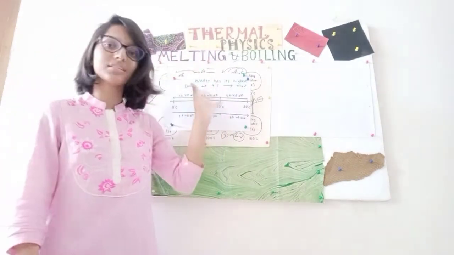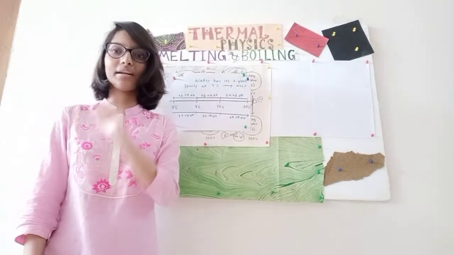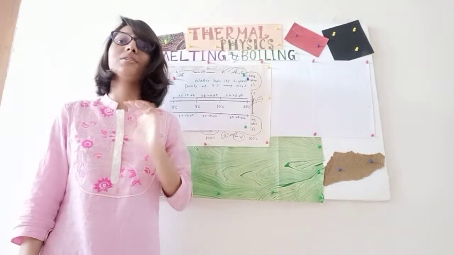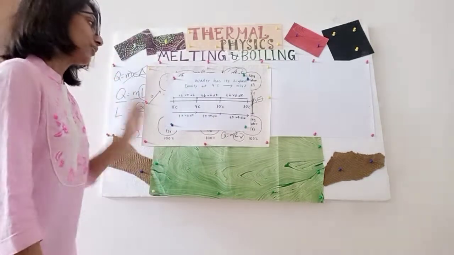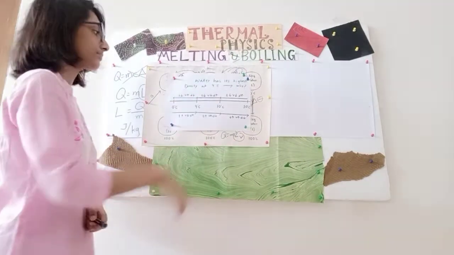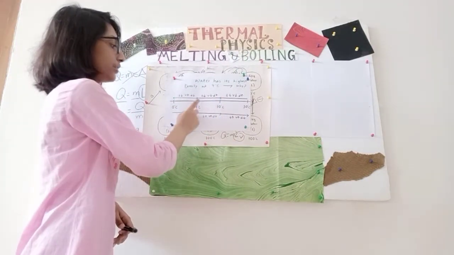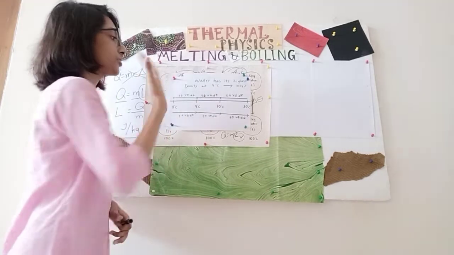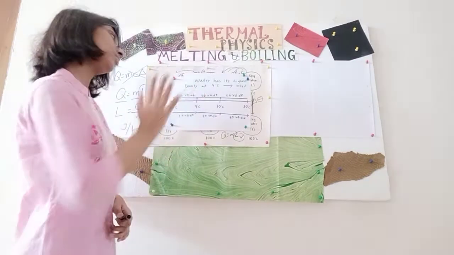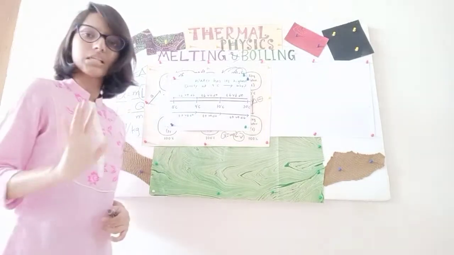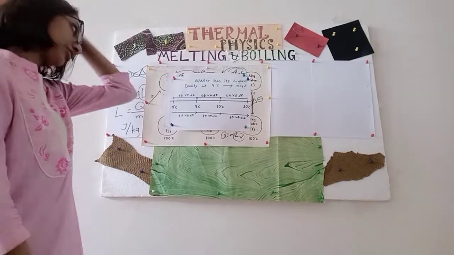If you are not understanding what I am saying, please view the first video. I have explained thermal expansion in detail. Alright, so density is increasing. Now you see, from 10 degrees to 4 degrees Celsius, temperature is decreasing, volume is decreasing, and density is increasing. Now the special part.